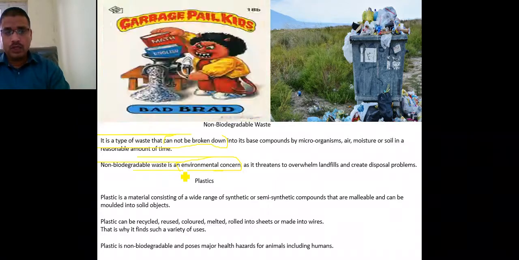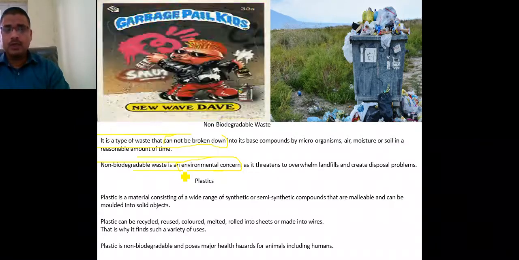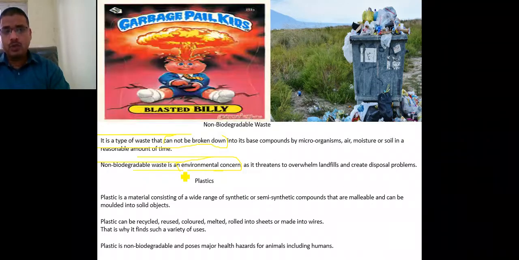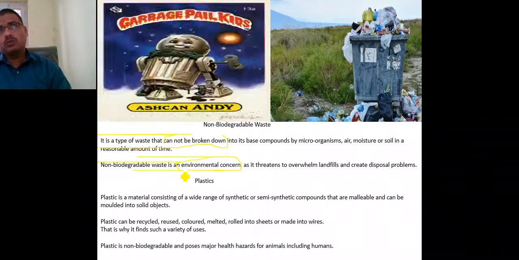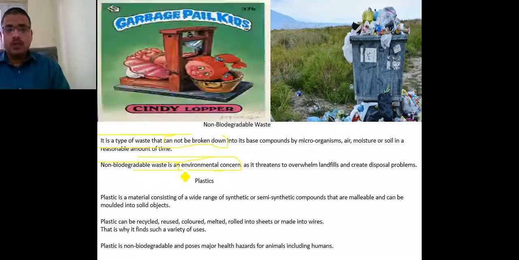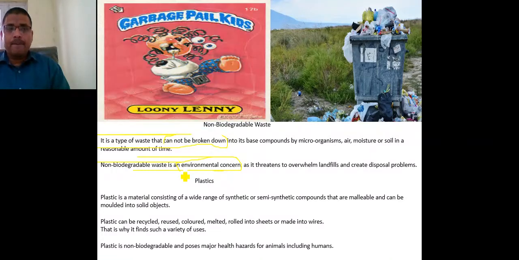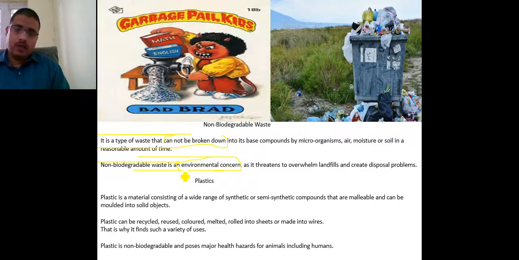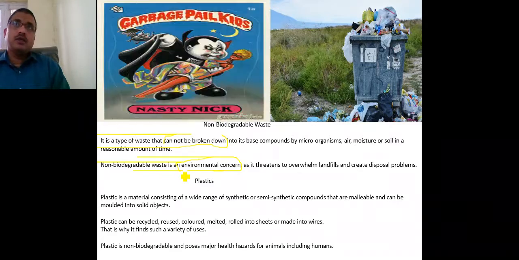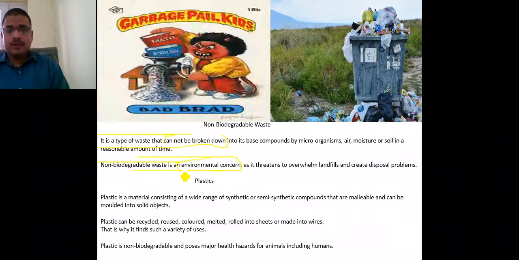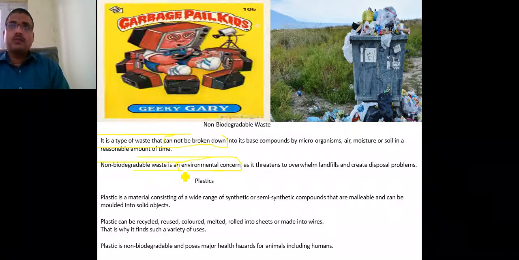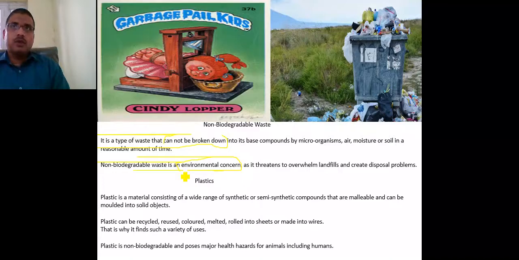So these kinds of materials can neither be burned nor destroyed by any process. The only way to use this kind of wastage, non-biodegradable waste, is for landfilling purposes. And because it cannot be degraded for a long period of time, it provides a hard surface to the earth.